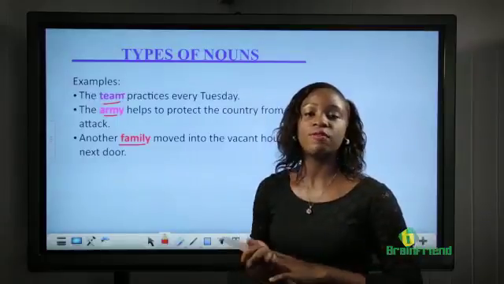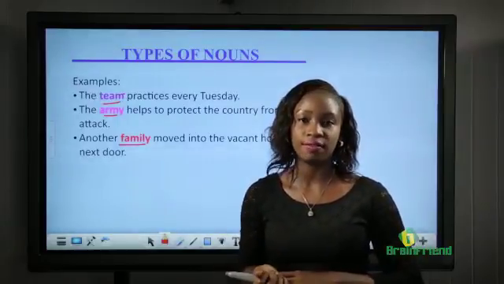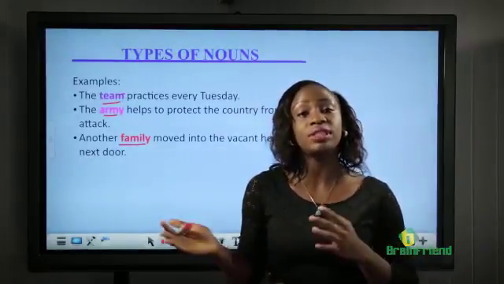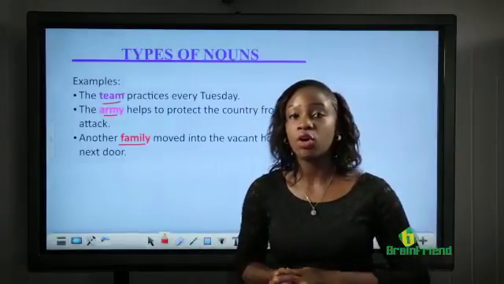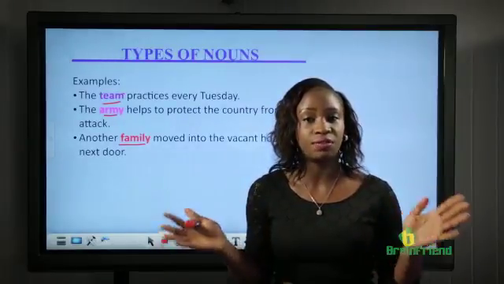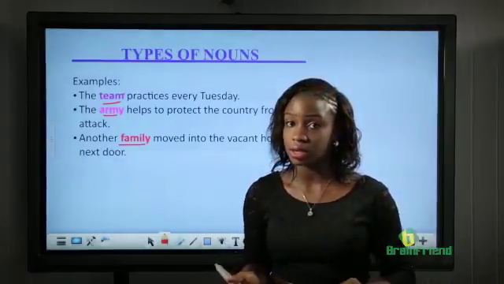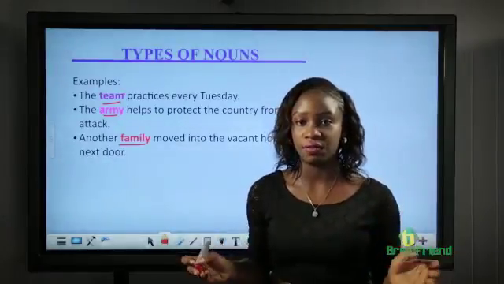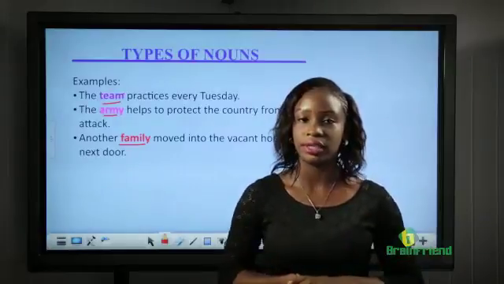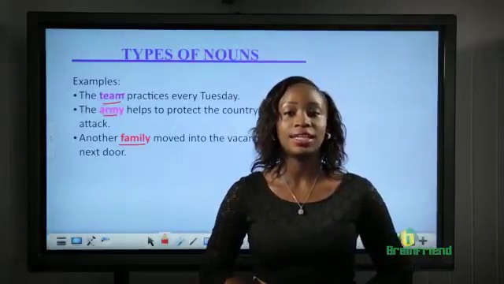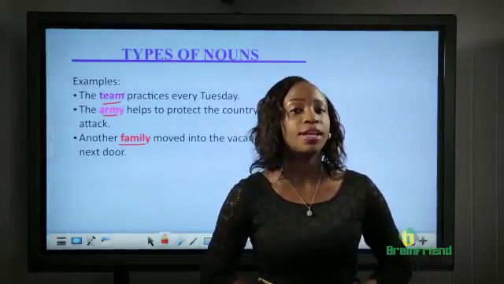These are the different types of nouns that we have. We mentioned about 7 different types of nouns. I hope you can differentiate between the different types of nouns properly and also place nouns in their different groups correctly. That is the end of our lesson on types of nouns.